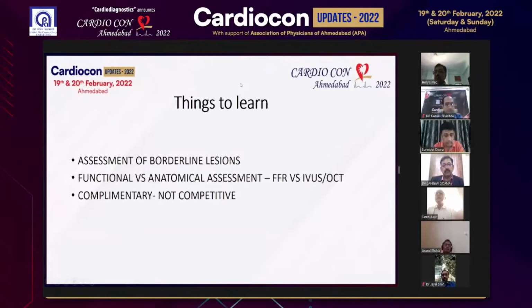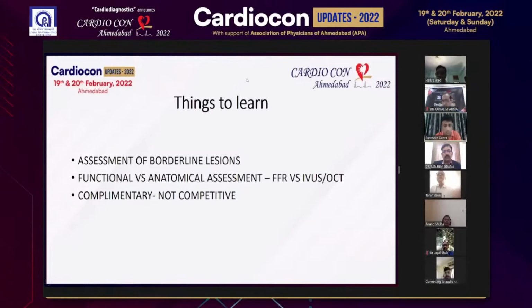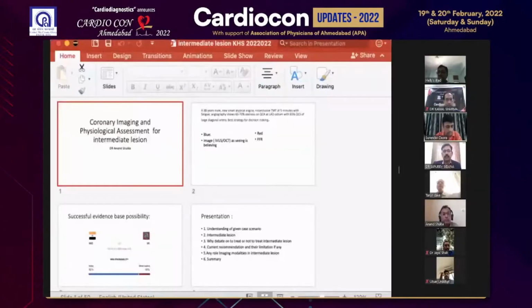Now, such type of anatomy, they always have a dilemma. How should we proceed? What should we do first? Should we go for imaging? Should we go for our eyeball assessment? How should we go about this? So I will request Dr. Anand Shukla to start his talk about the role of imaging in such type of patient.